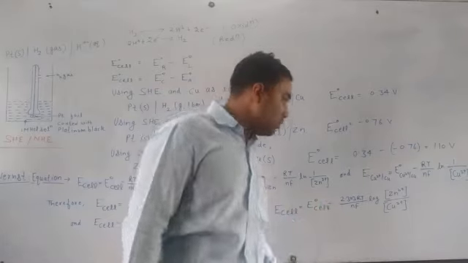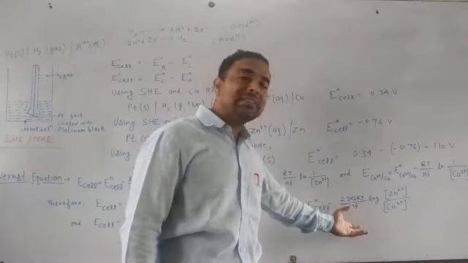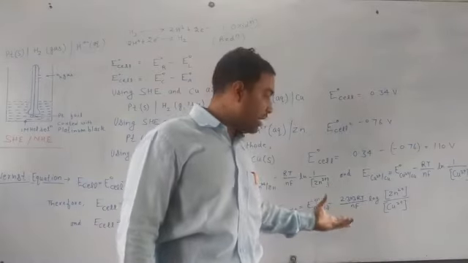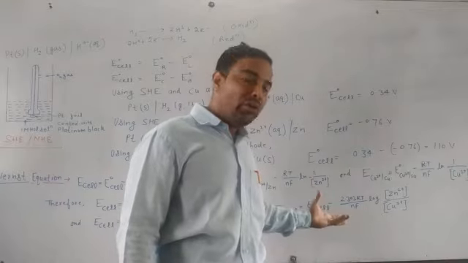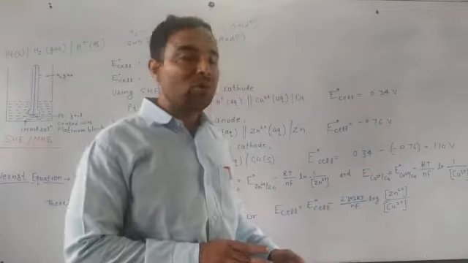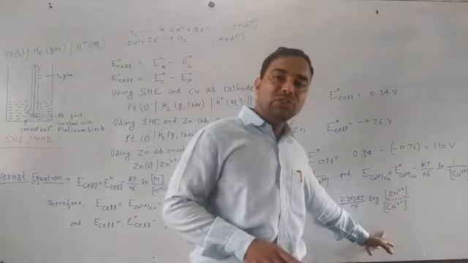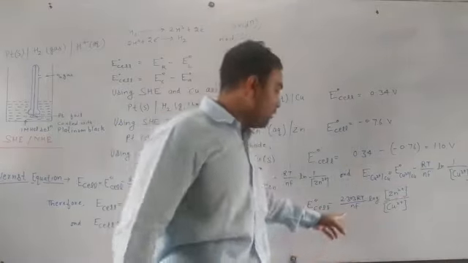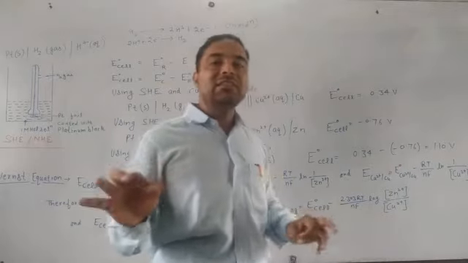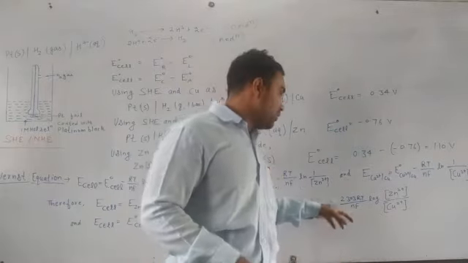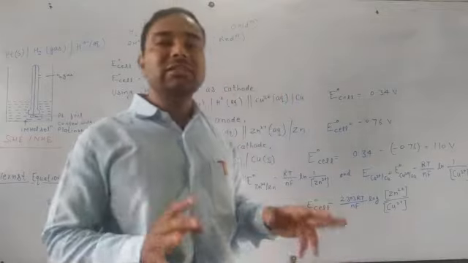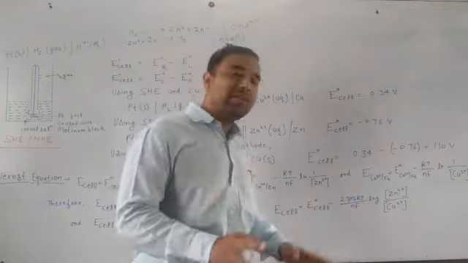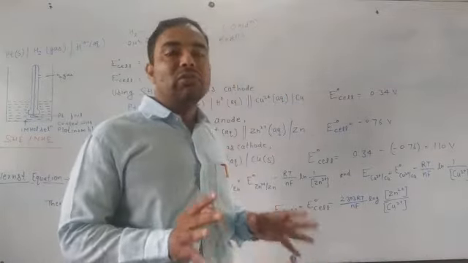If we simplify it further, we will have E node cell minus 0.059 divided by 2 log Zn2+ by Cu2+, because n is the number of electrons. n represents the number of electrons lost or gained, and F is the Faraday, that is 96,500 coulombs. R is the gas constant, and T is the temperature; under standard conditions we will take whatever is given to us.